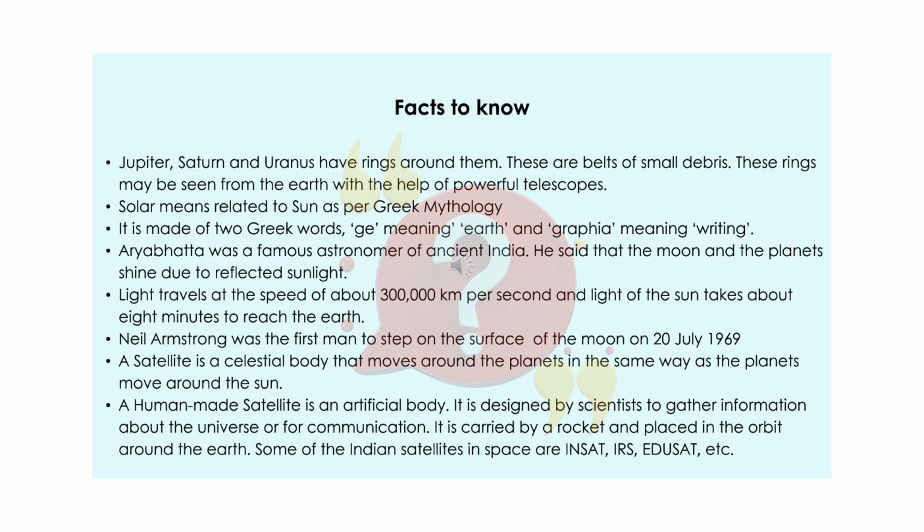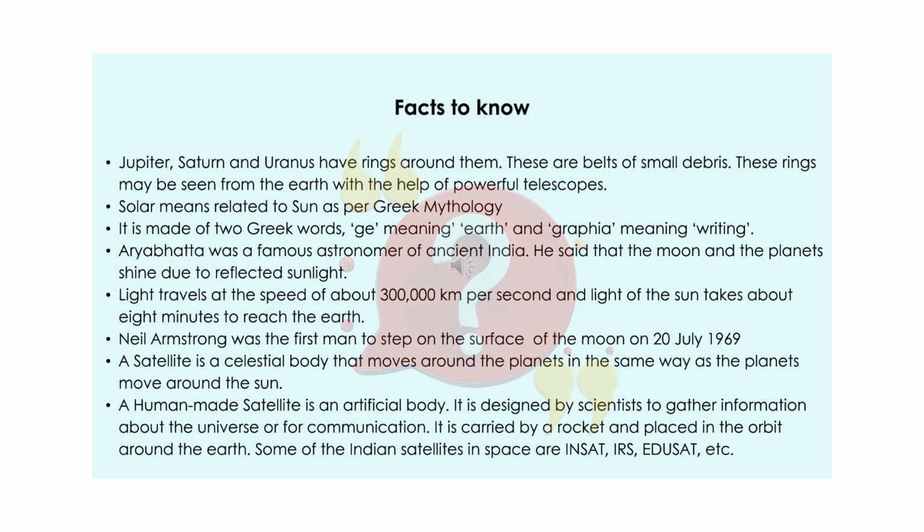Aryabhatta was a famous astronomer of ancient India. He said that the moon and the planets shine due to reflection of sunlight. Light travels at the speed of about 3 lakhs km per second, and light of the sun takes about 8 minutes to reach the earth. Neil Armstrong was the first man to step on the surface of the moon on 20th July 1969.